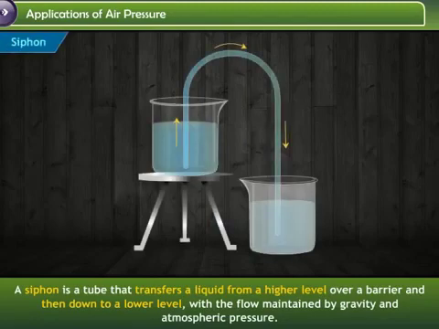A siphon is a tube that transfers a liquid from a higher level over a barrier and then down to a lower level, with the flow maintained by gravity and atmospheric pressure.